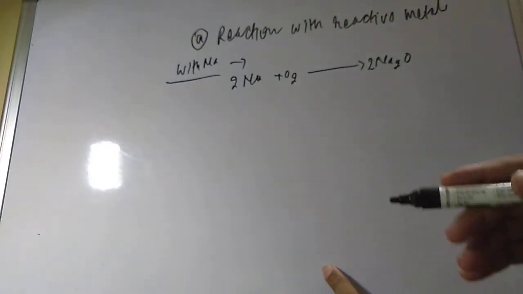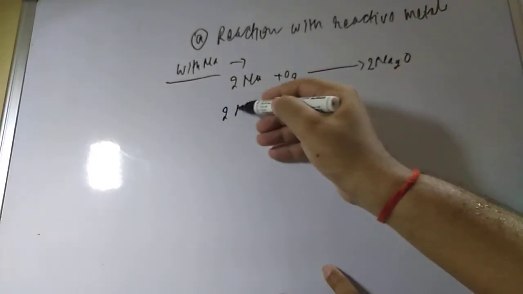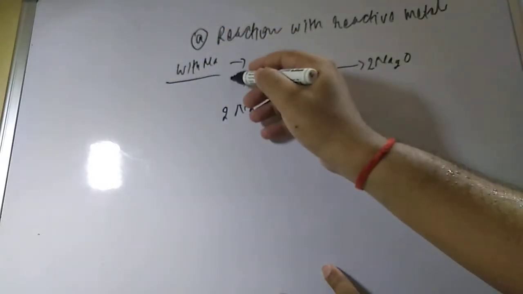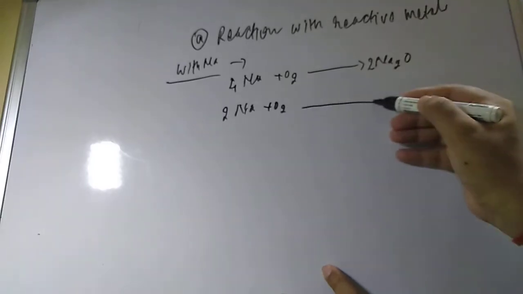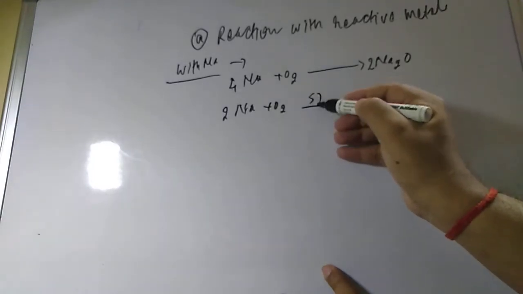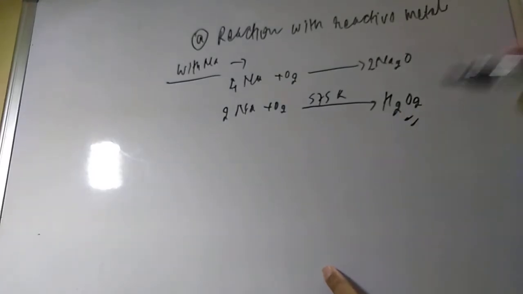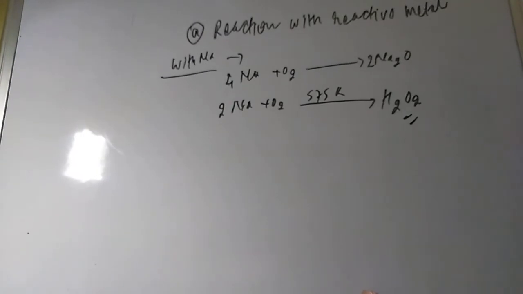This is the normal oxide, not too important. And if you take 2Na plus O2 at a little elevated temperature, 575 Kelvin, it will give sodium peroxide, an important compound. Okay, sodium peroxide, not hydrogen peroxide.